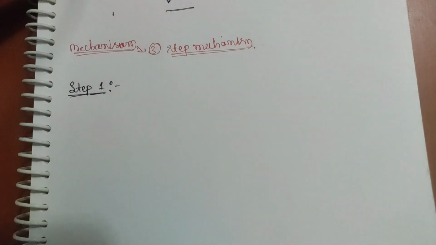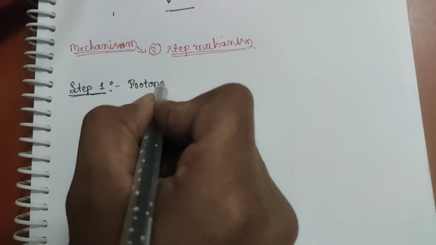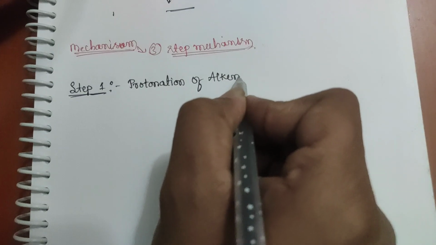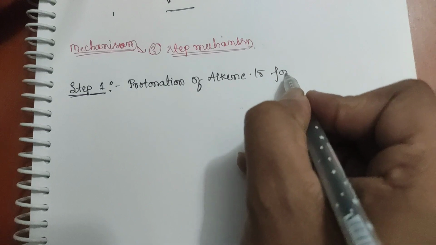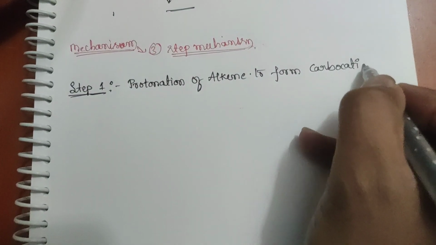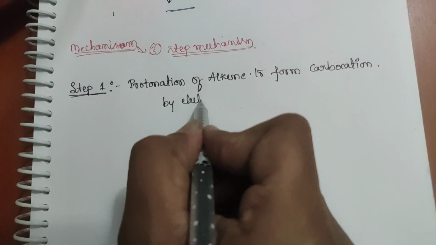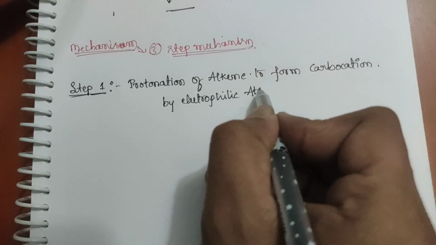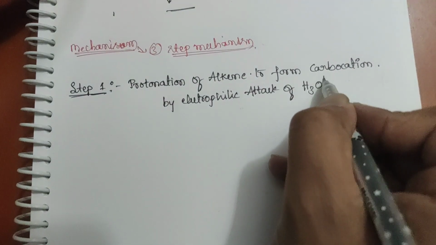The first step is protonation of alkene to form carbocation by electrophilic attack of H3O plus.